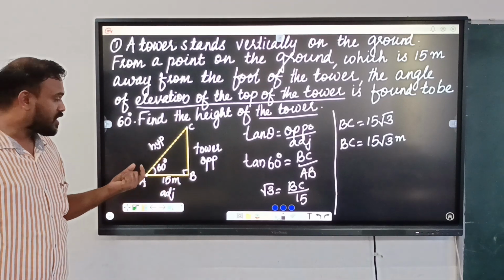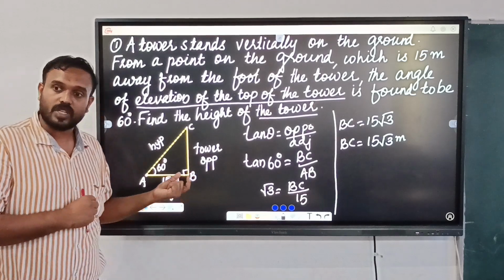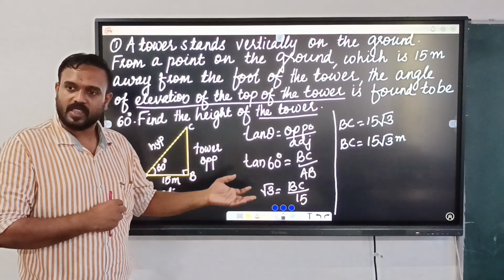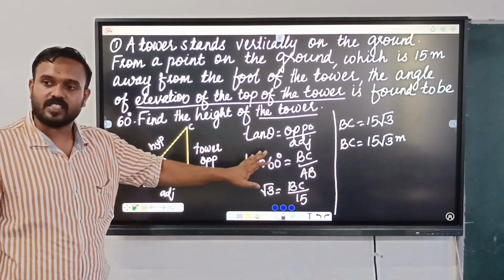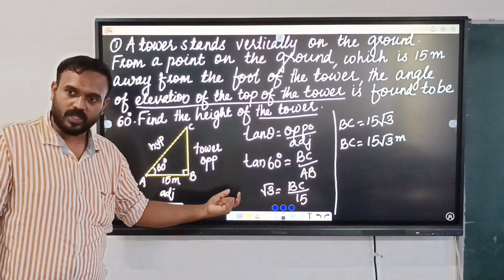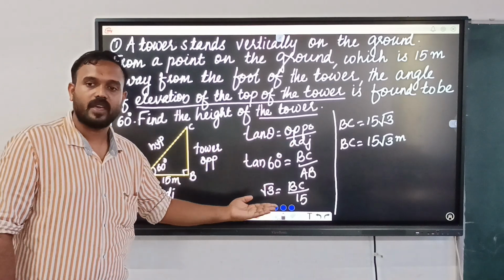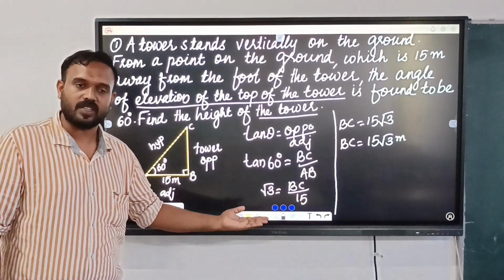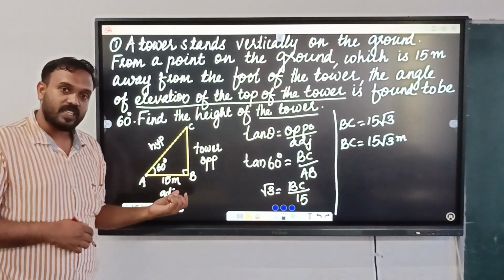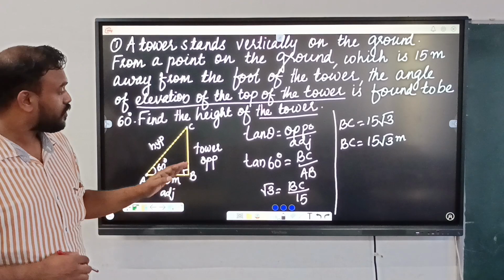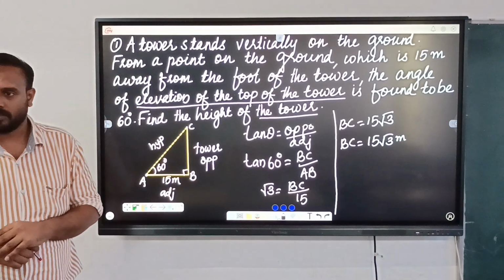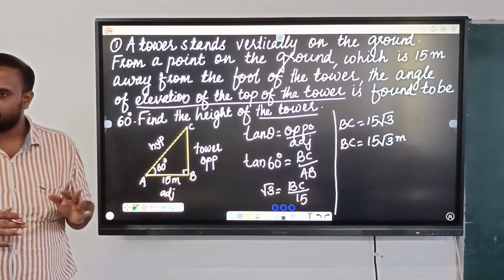So what we did, we just used which ratio includes opposite and adjacent side. As you said, that is tan theta. Then we will substitute the values. Tan 60 equal to opposite by adjacent. As you know, tan 60 is root 3. Root 3 equal to BC by AB, that is 15 meter. So finally, we will get the value of BC, that is 15 root 3 meter. So we can conclude that the height of the tower is 15 root 3 meter. Is it clear to you?